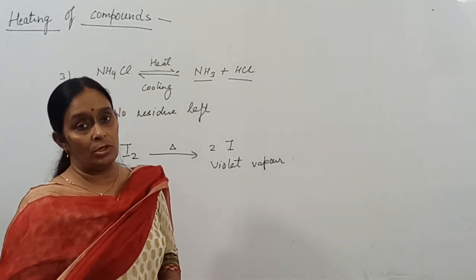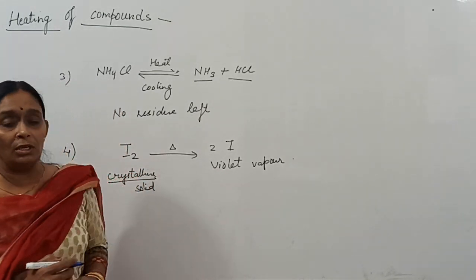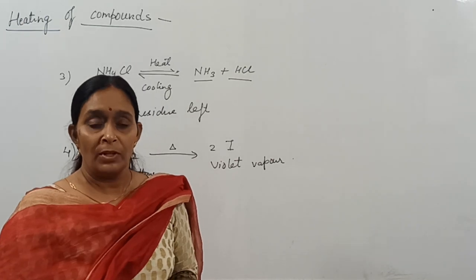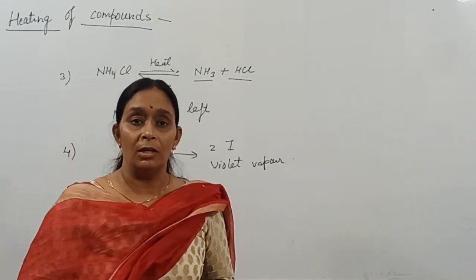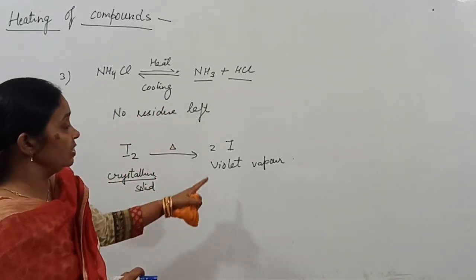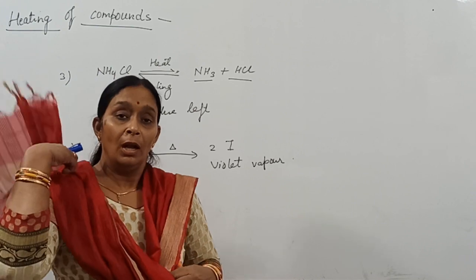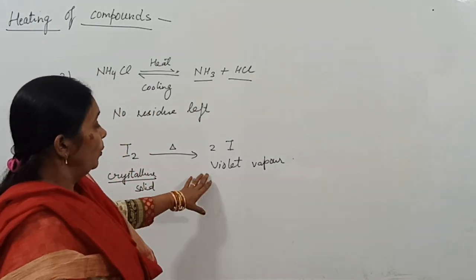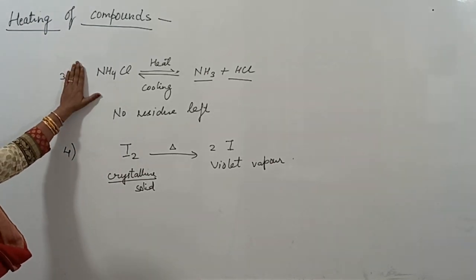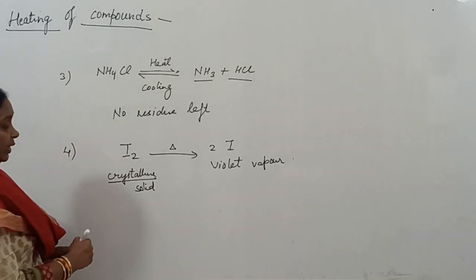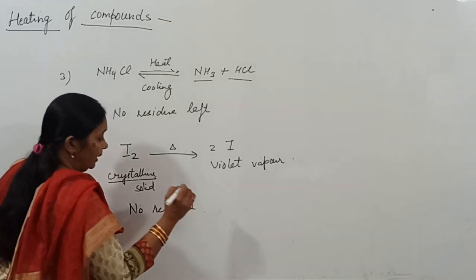That will be your observation. You can test these vapors using paper dipped in starch solution. When it comes in contact with these violet vapors, the paper turns blue-black. This is how you can test these violet vapors. So these are the two substances which leave no residue when they are heated.